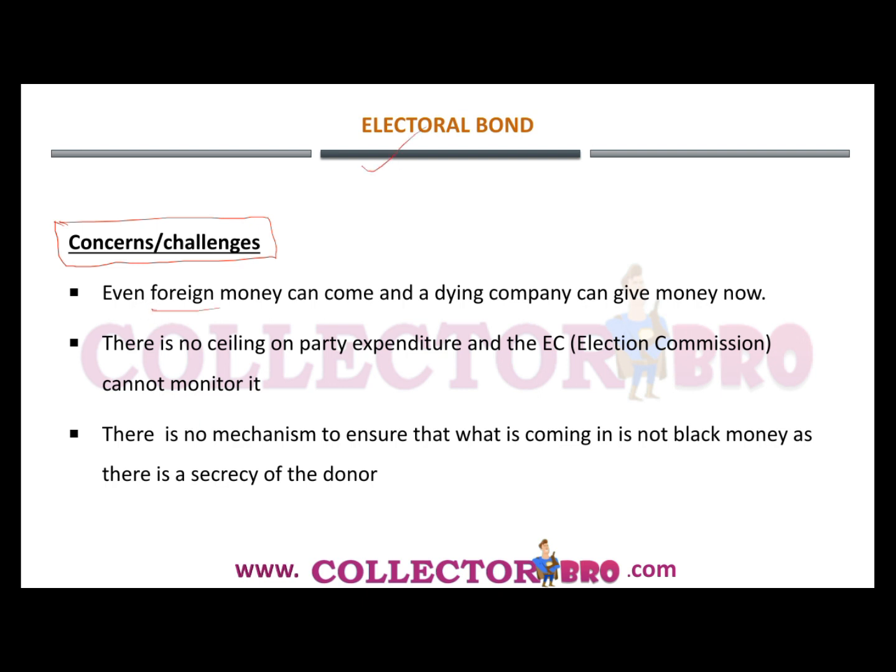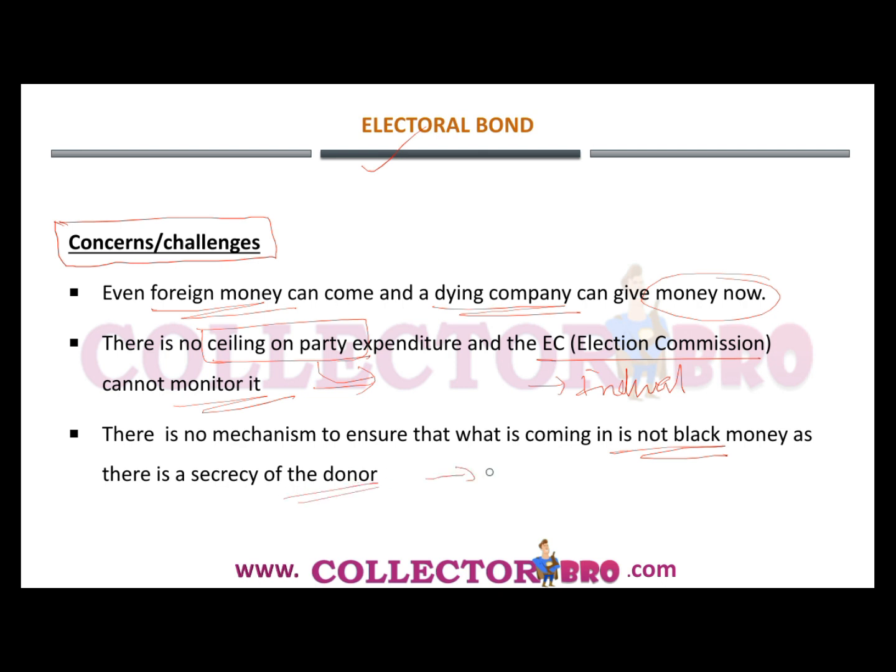The first one is that even foreign money can come and even a dying company can give money now. This was not the provision or condition earlier, and there is no ceiling on the party expenditure and the Election Commission cannot monitor it. So as long as the party doesn't have a ceiling on electoral expenses, the Election Commission of India cannot monitor the expense. At present, the Election Commission of India can monitor only the individual expenses, and there is no mechanism to ensure that what is coming is not black money, as there is secrecy of the donor.